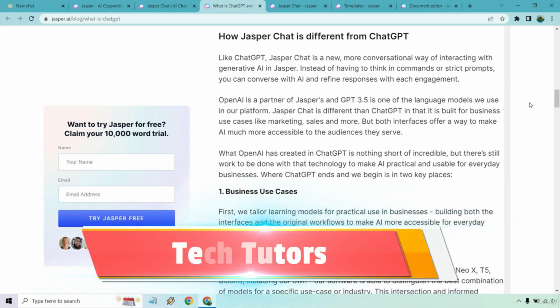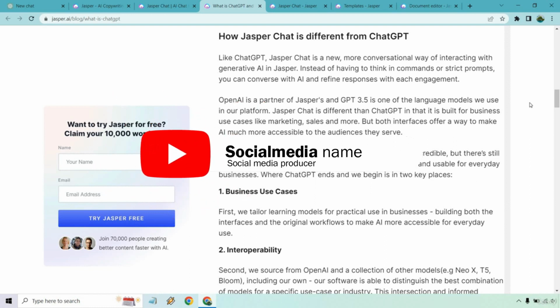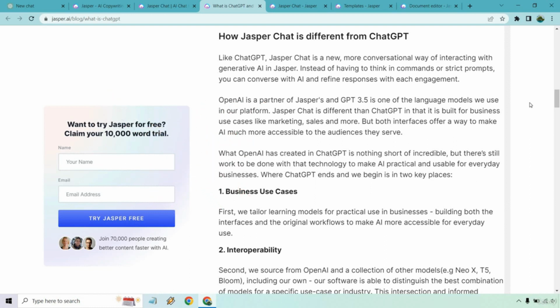It says, like ChatGPT, Jasper Chat is a new, more conversational way of interacting with generative AI in Jasper. Instead of having to think in commands or strict prompts, you can converse with AI and refine responses with each engagement. OpenAI is a partner of Jasper's, and GPT 3.5 is one of the language models we use in our platform. Jasper Chat is different than ChatGPT in that it is built for business use cases like marketing, sales, and more.